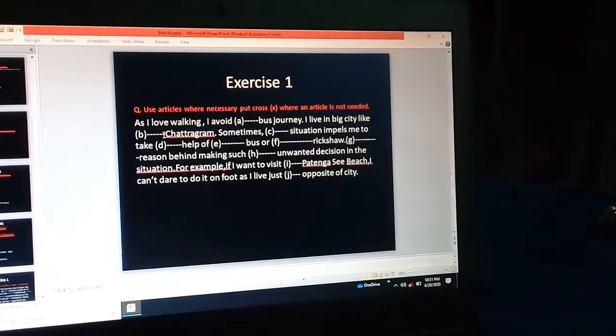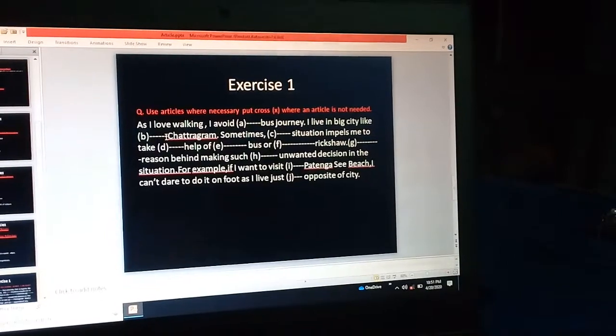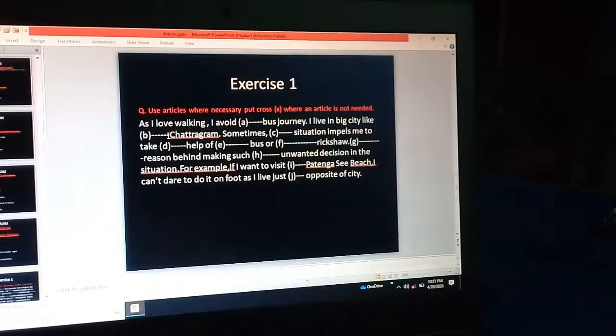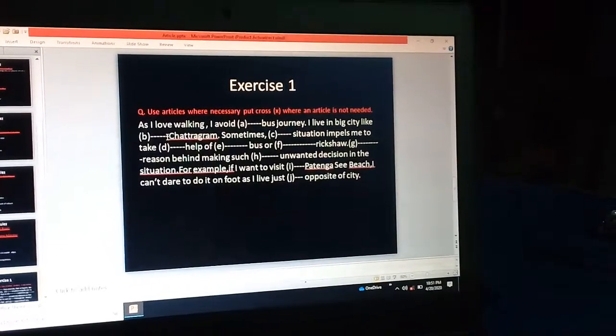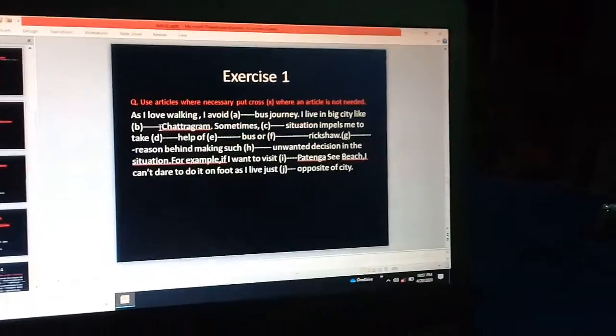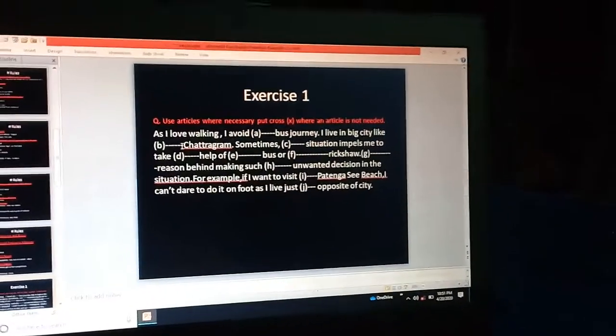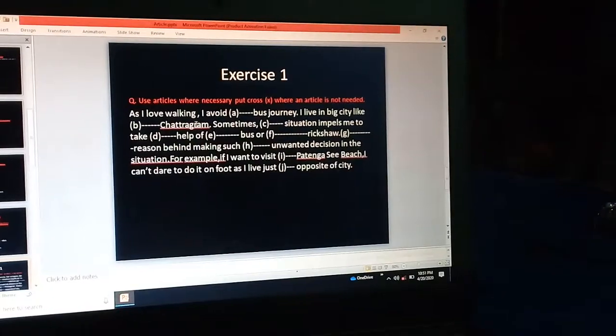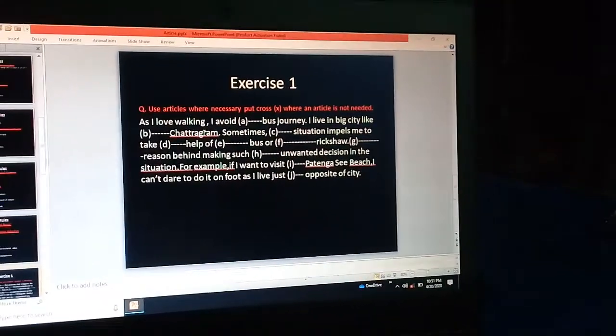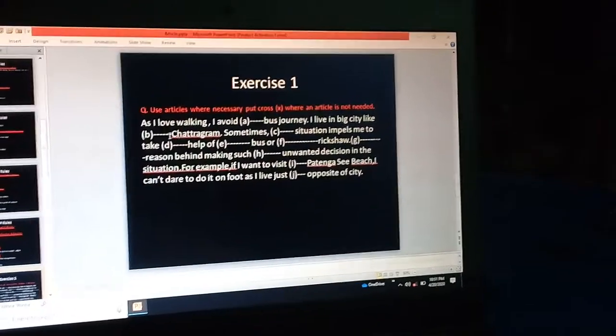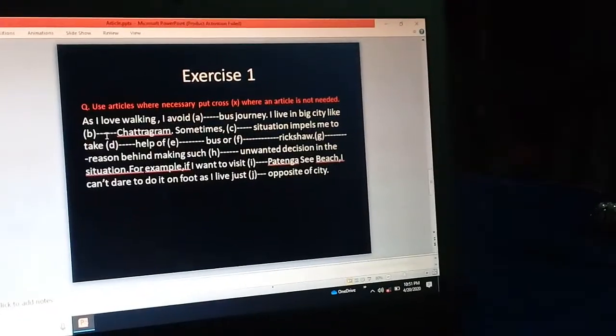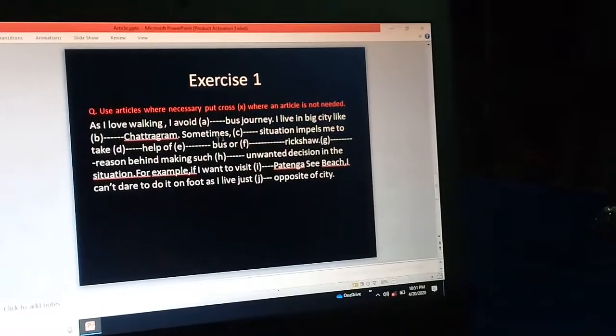I live in big city like Chattogram. You know, before the name of the proper noun, we cannot use any article. You know what is the proper noun? Proper noun is the name of the place or person or things particular. So it is the name of the place, Chittagong or Chattogram. As it is the name of the place, it is the proper noun. We cannot use article here. So it will be cross.